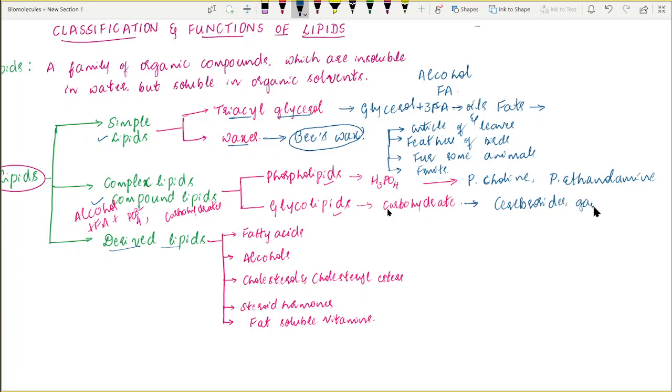Cerebrosides, gangliosides, and even our blood group components also come under these glycolipids.